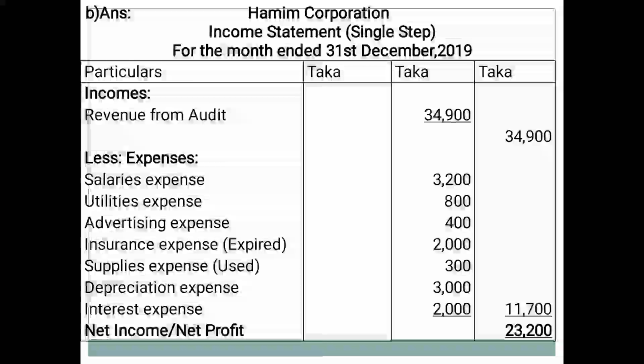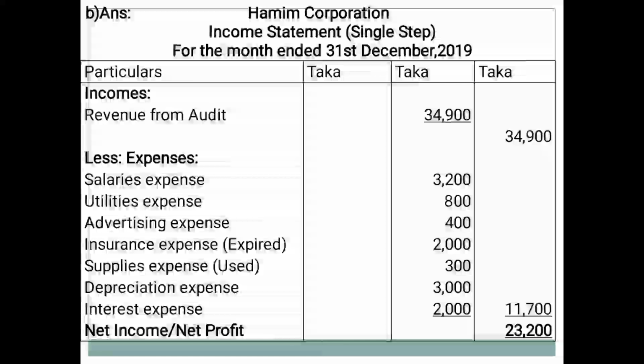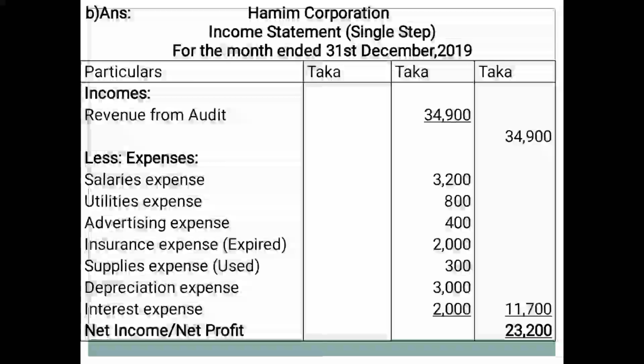It is two parts. First part is incomes and second part is expenses. So incomes. In this system, only one income is available, that is the audit service revenue.